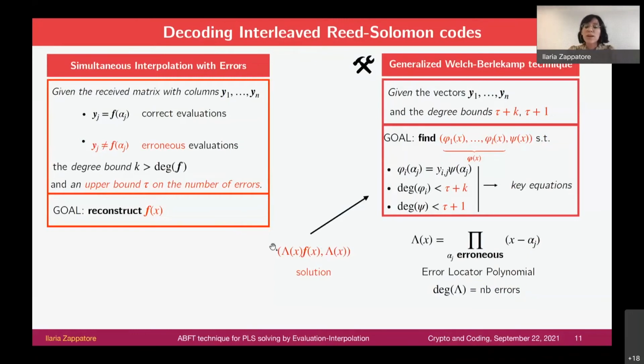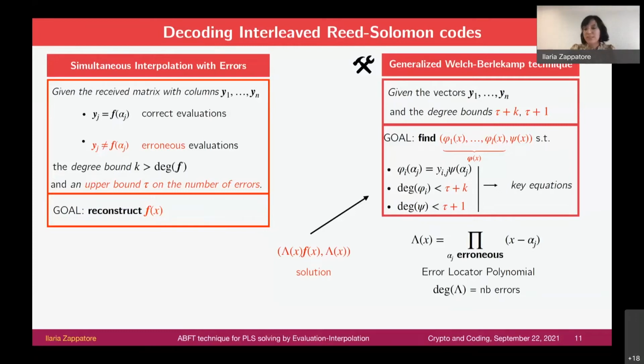We want to recover this solution here, where lambda is a very important polynomial, which is the error locator polynomial, whose roots are the erroneous evaluations. And once we find the solution of this problem, then we are happy, because dividing the first components by the last one, we get f, which is the vector of polynomials related to the code word.